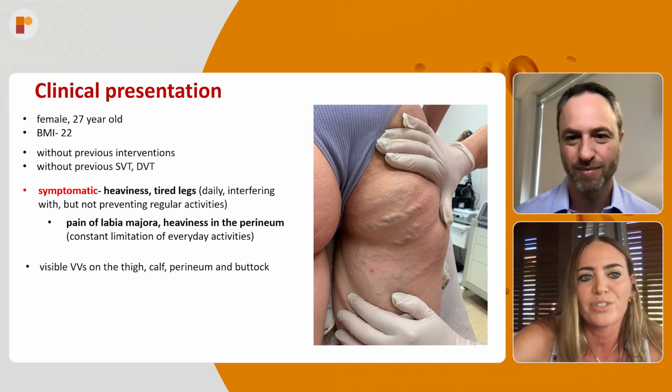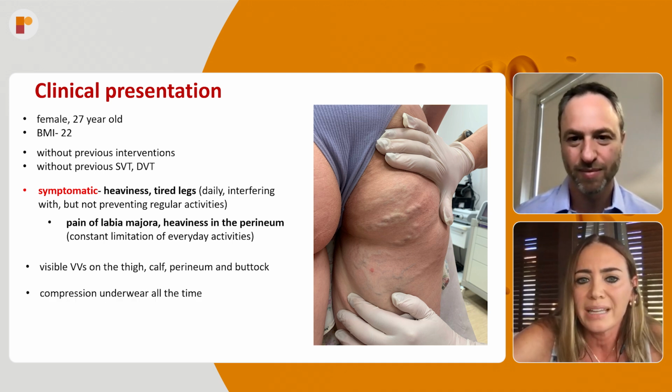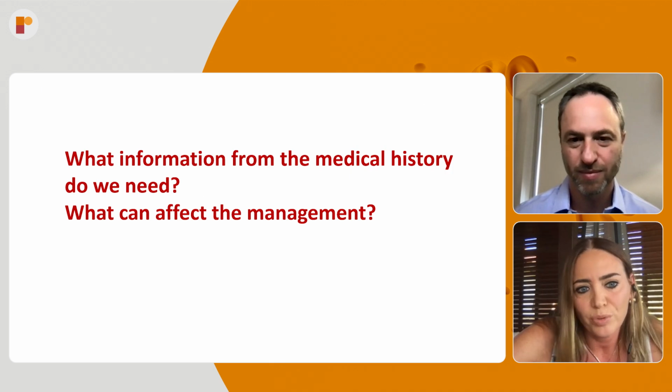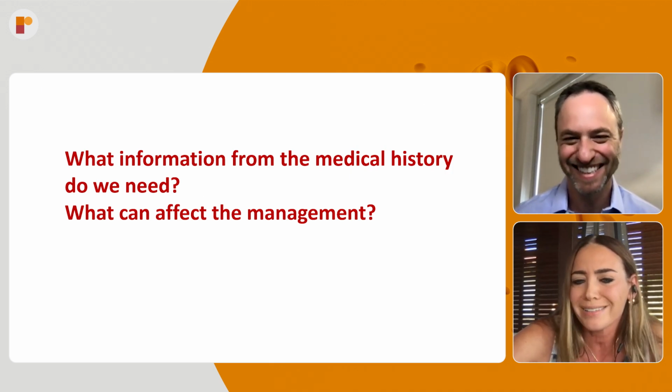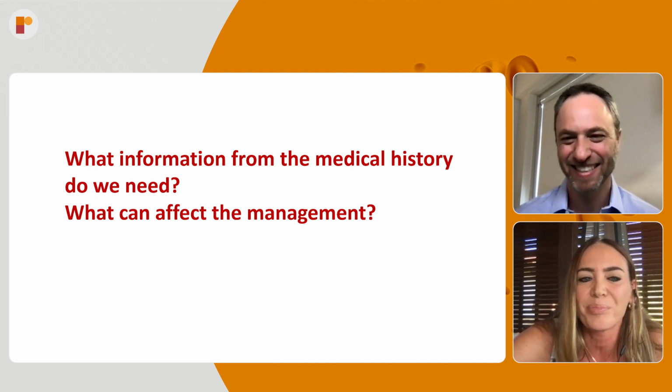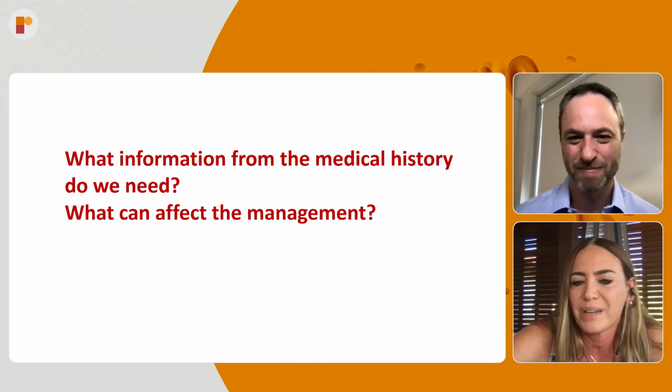So she had visible varicose veins on the thigh, calf, perineum, and the buttock. And she was wearing compression underwear all the time. So what information would you ask the lady? What is important and what can affect the management?